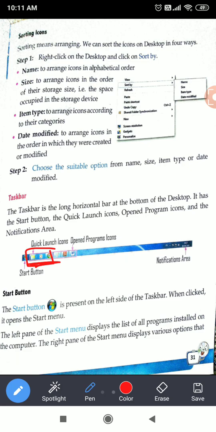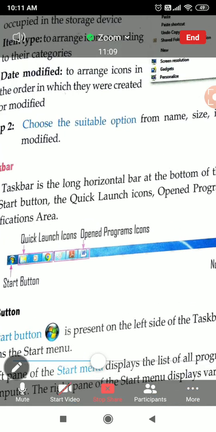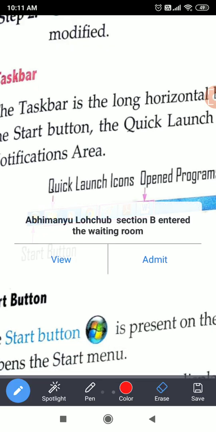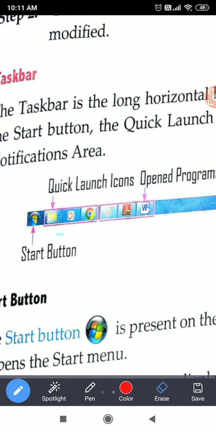You can see the difference better if I zoom it out some bit. For these programs, these are simple. And for these programs, you can see there is a separation by a blue mark. There is a little highlighting from the blue color. So these are the programs which are opened.